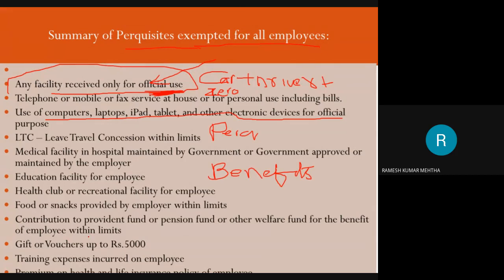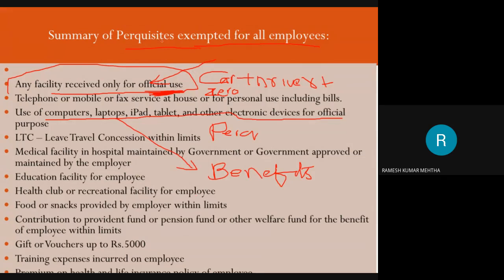Now, in my home, I don't have a classroom or benches or chairs, neither blackboard nor whiteboard. But what I am doing, I am using a laptop. This laptop is provided by the employer to the employee for discharging the duties. So I am using this laptop, or computer or iPad or tablet, which is called an electronic device, for official purpose, not for my personal purpose.